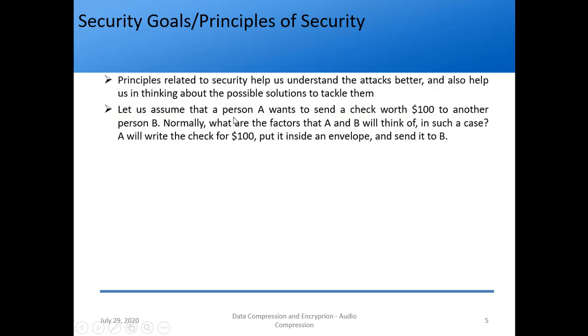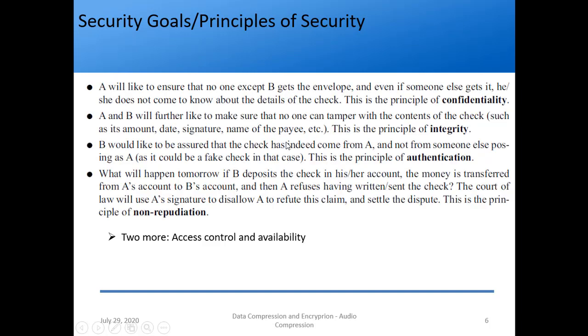So what were we talking about? We were talking about person A writing a check of $100 to person B. So what factors will he think about? We will like to ensure that no one except B gets the envelope, and even if someone else gets it, he or she does not come to know the details of the check. Okay, so this is called what? Confidentiality.